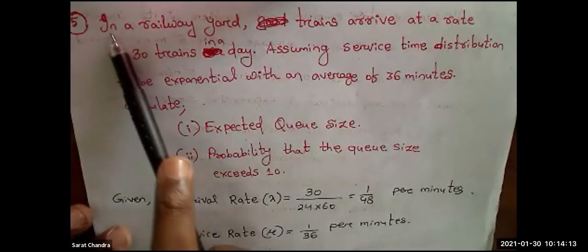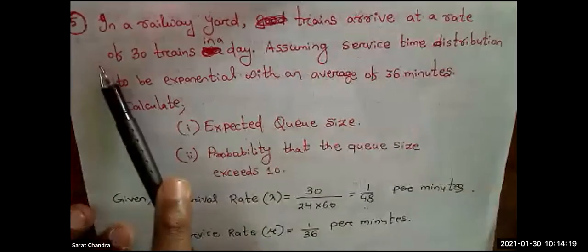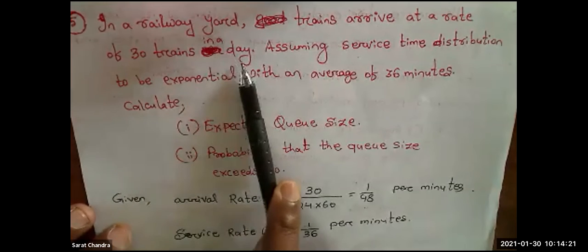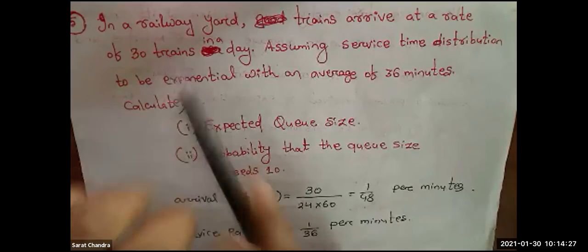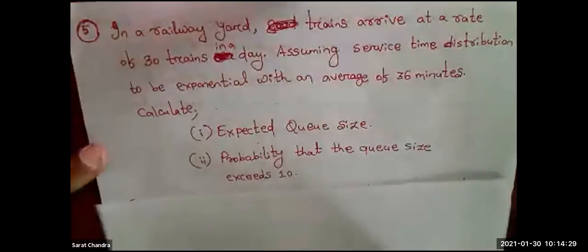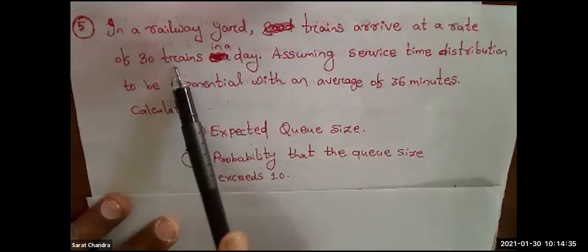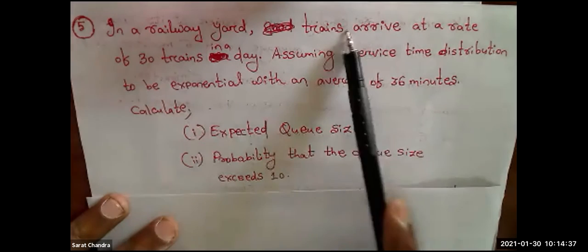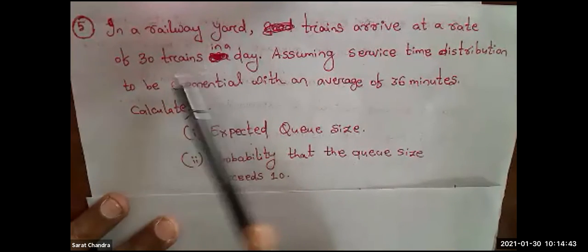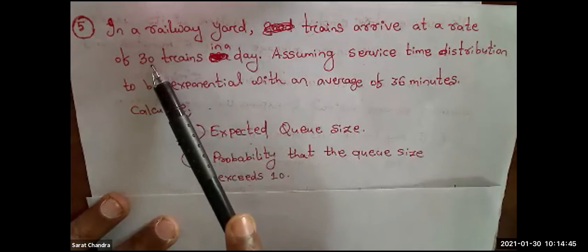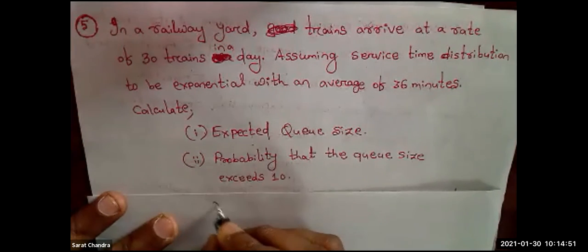I will tell you. The question is, in a railway yard, trains arrive at a rate of 30 trains in a day. In one day, how many trains are coming? 30 trains. So can you tell me this 30, what is this one? Is this arrival rate or service rate? It is clearly written the trains will arrive at a rate of 30 trains in a day. So this 30 is nothing but arrival rate. Clear? And what do you mean by arrival? Arrival means I have to write lambda.